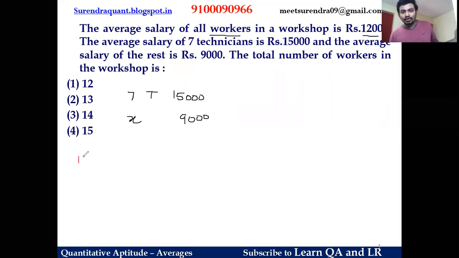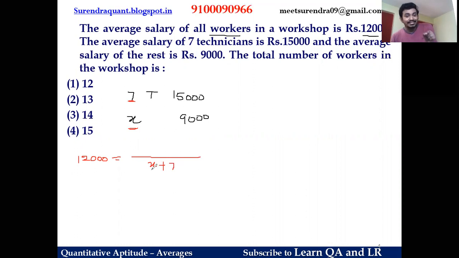So the total average of the group is equal to the sum of salaries divided by the number of employees. Here 7 technicians, here X number of employees. Together the number of employees is how many? X plus 7. So the average salary of the group is equal to the sum of all the salaries by the number of employees, right?